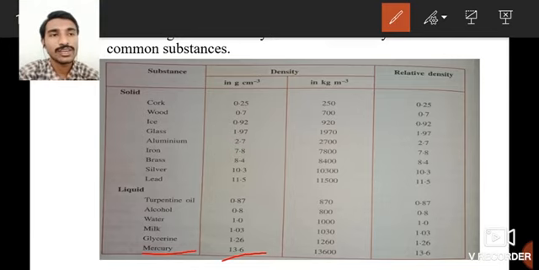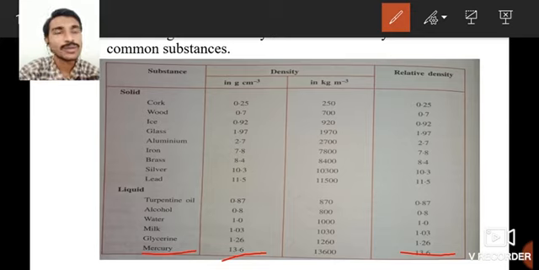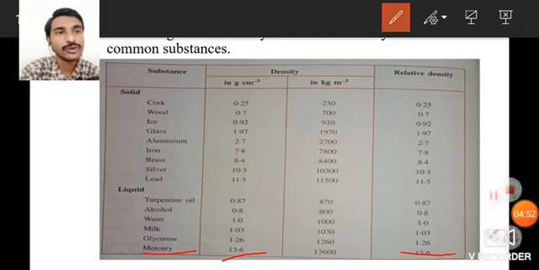But what is the relative density? 13.6. Students, from this you have to understand that the density and relative density values are the same, but the density has a unit, that is gram per centimeter cube and kg per meter cube, but the relative density does not have any SI unit.